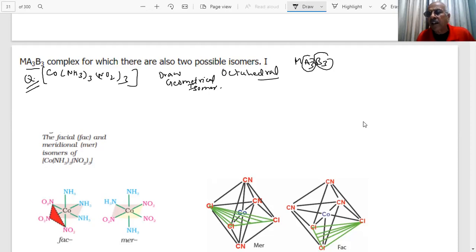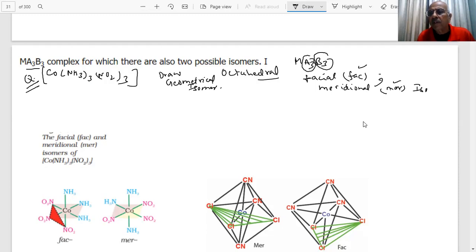They are like cis and trans, but they are called facial and meridional isomers. Facial, F, and the second, meridional, short form MER. So FAC and MER isomers.